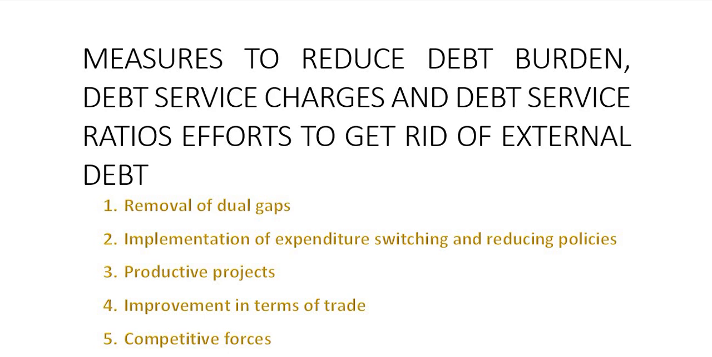Second point is implementation of expenditure switching and reducing policies. The tight fiscal and monetary policies will be helpful in reducing the imports and increasing the export, again by following devaluation, depreciation, exchange control, export subsidies, tariffs and quotas like measures. The imports can be decreased and export can be increased. Thus, when imports are curtailed and exports are increased, the foreign exchange earning of the country could be increased. As a result, the debt will not be accumulated.